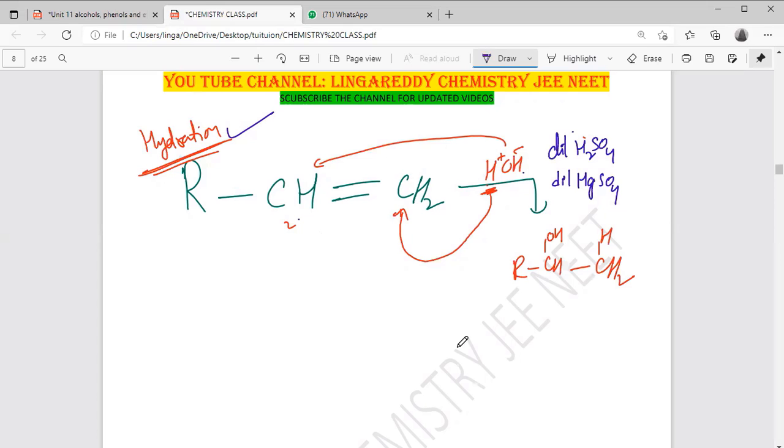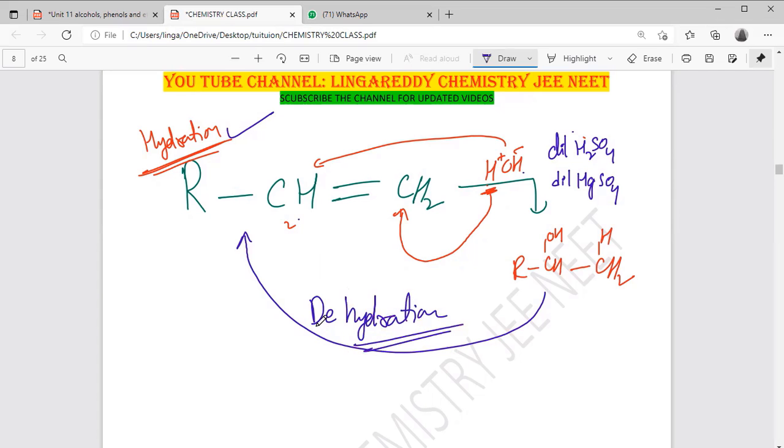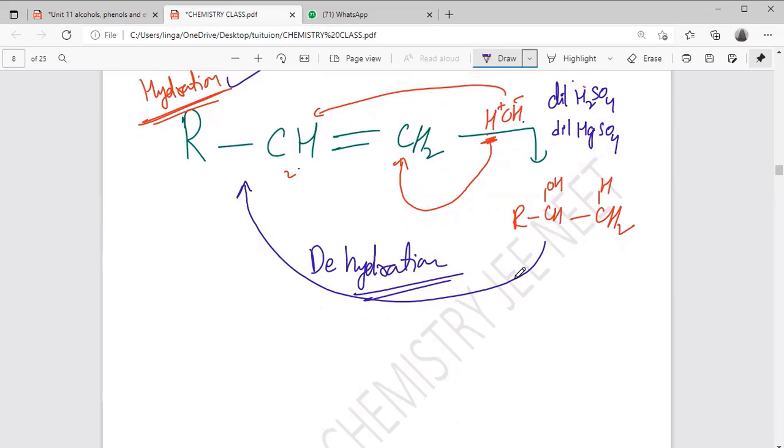Now, if you remove the water molecule, that is called dehydration. The English meaning also: in the summer season, if you go outside, dehydration takes place from the body, removing water. When the water molecule is released, if you take concentrated H2SO4, the water molecule is released. Temperature is also required here, around 170 degrees Celsius, 140 to 170.